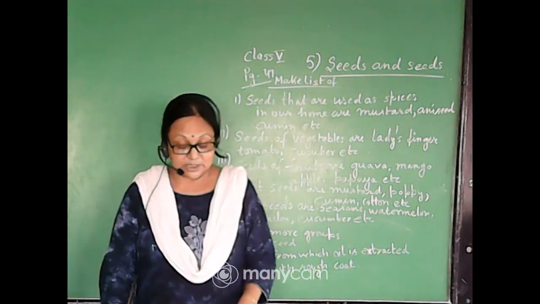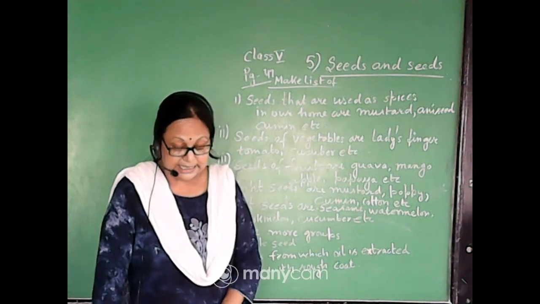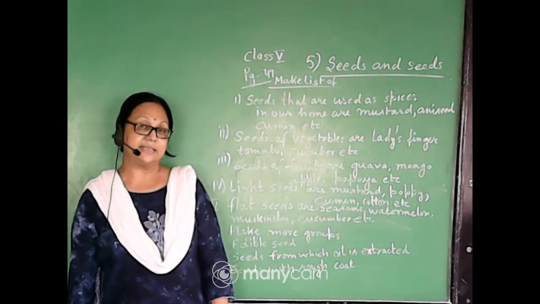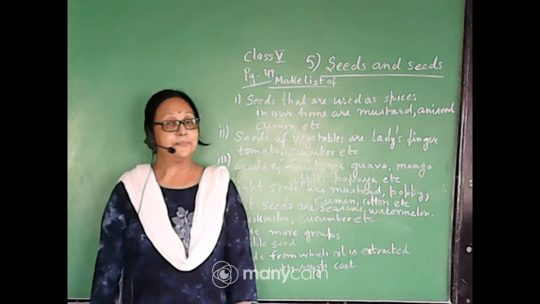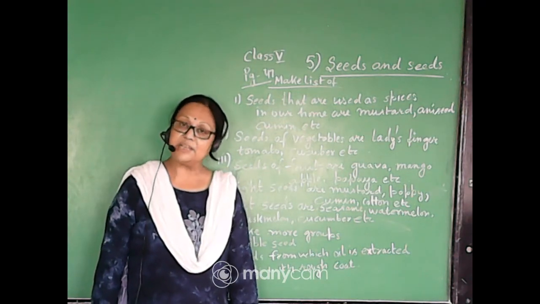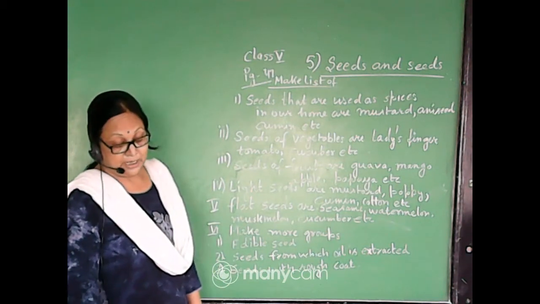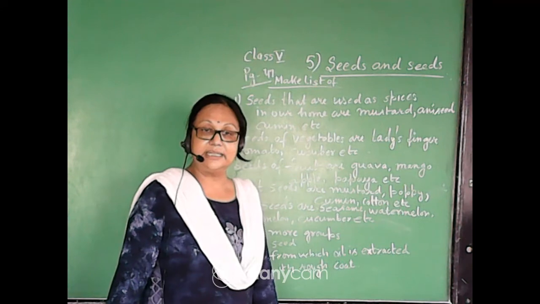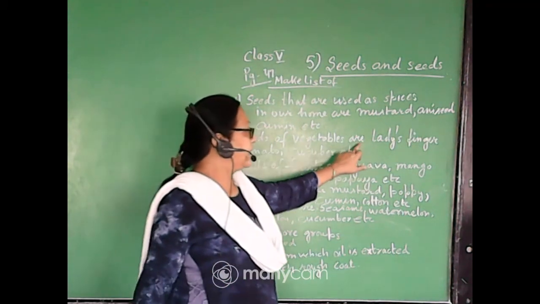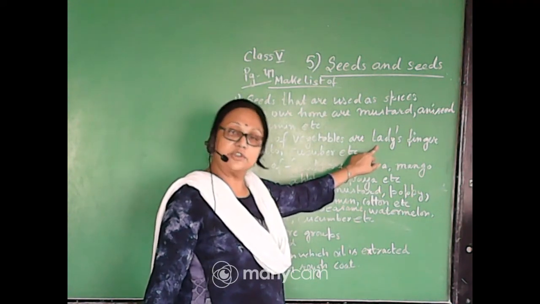Okay, the next list we have made here is seeds of vegetables. In which vegetables can we see the seeds? Can you guess? Brinjal is there, isn't it? We can see lots of seeds inside the brinjal. Now I have made a list of vegetables in which we can see seeds. So the second answer, seeds of vegetables, are lady's finger, in which we can see lots of seeds.